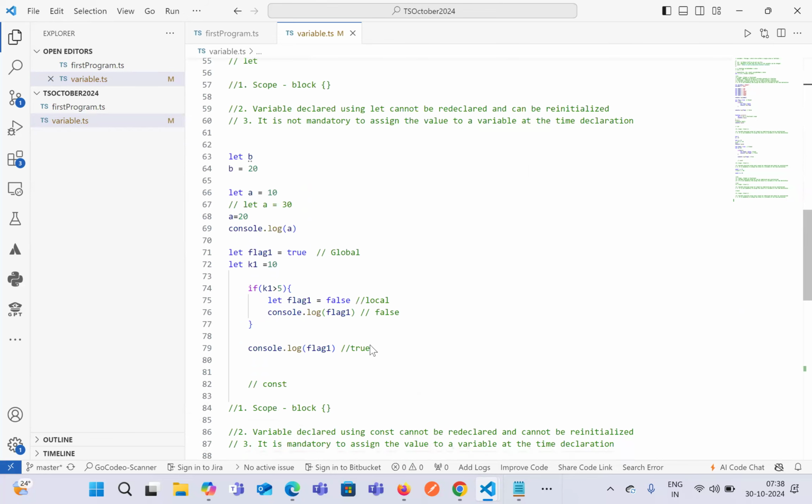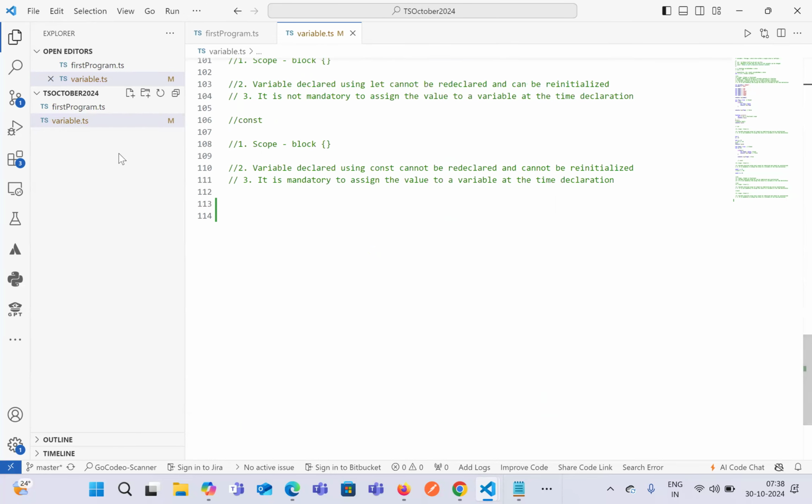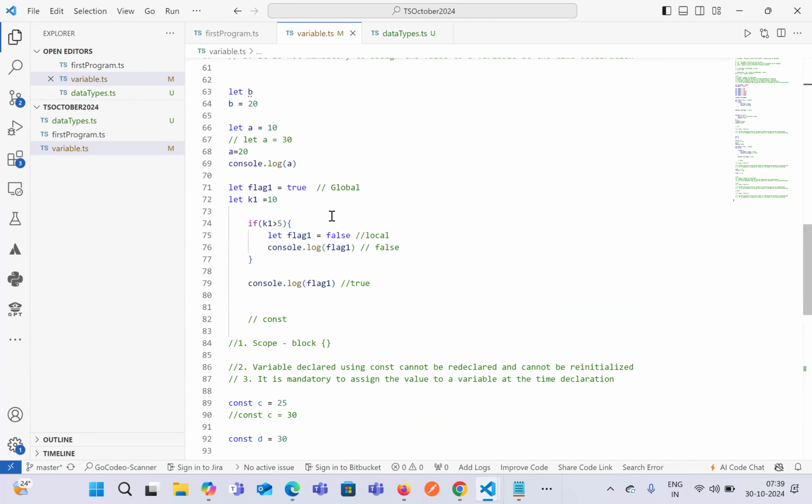Okay, let's move to a new topic, which is data types in TypeScript. Data types.ts. Also, yesterday I gave a simple assignment to check whether var has an issue where it overrides the global values of a variable, and to check that with const.